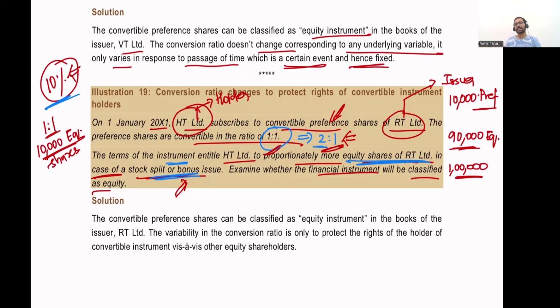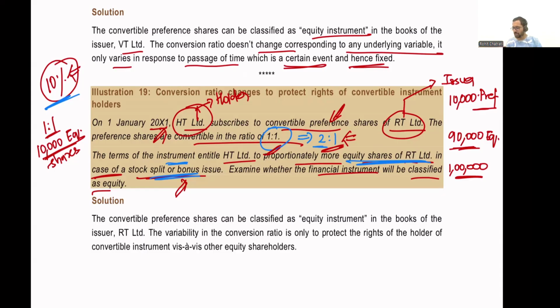And hence we are going to regard this as a fixed conversion ratio only. We're going to consider this as an obligation to deliver a fixed number of equity shares only, and hence the convertible preference shares will be classified as equity right from day one. On 1st Jan 2021, although RT Limited may issue either 10,000 or 20,000 equity shares, we will still classify this as an obligation to deliver a fixed number of equity shares, and hence it will be classified as an equity instrument only.